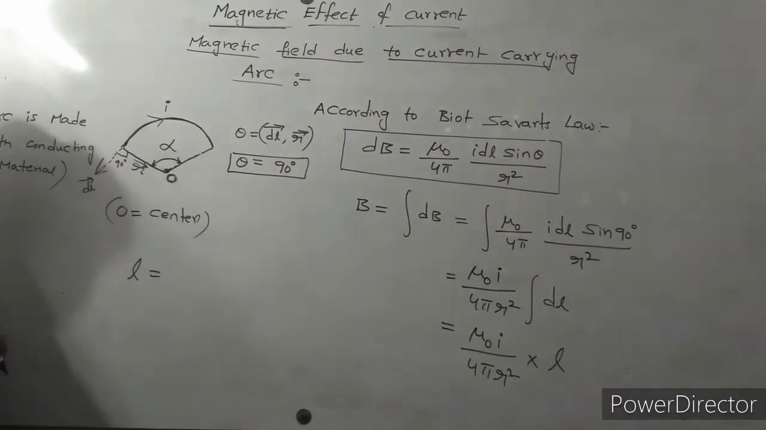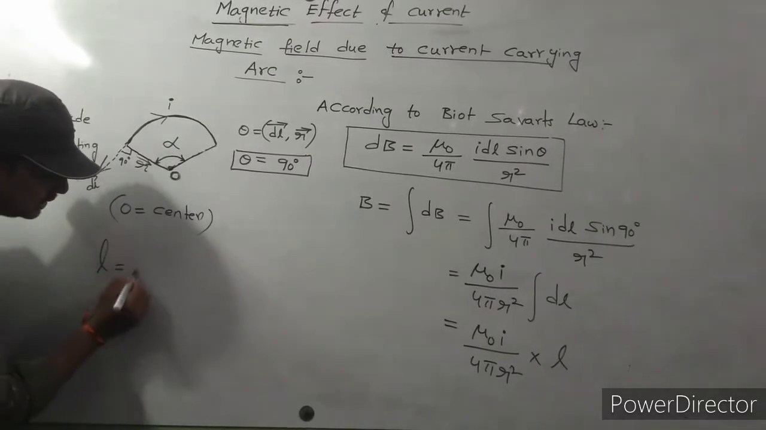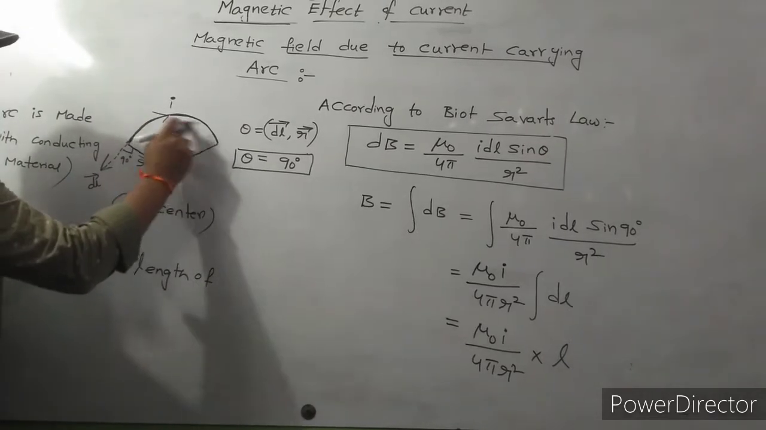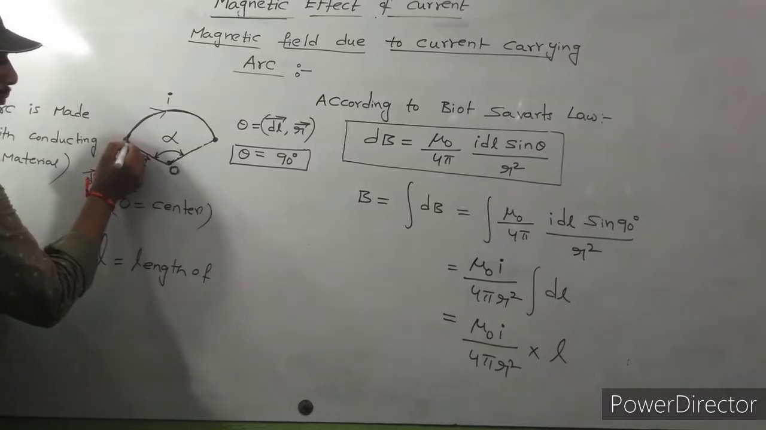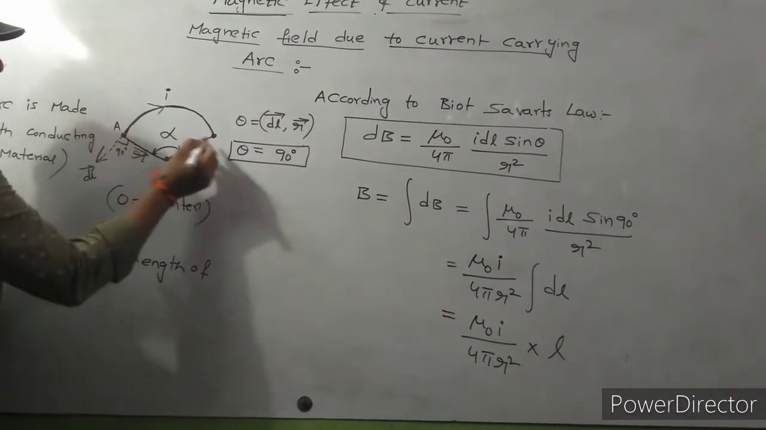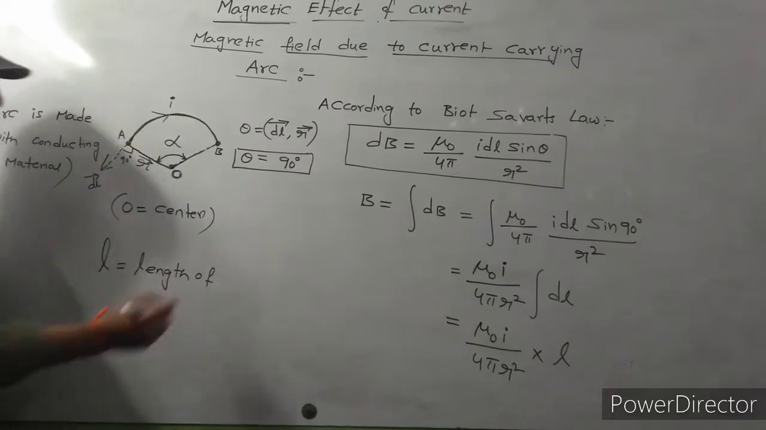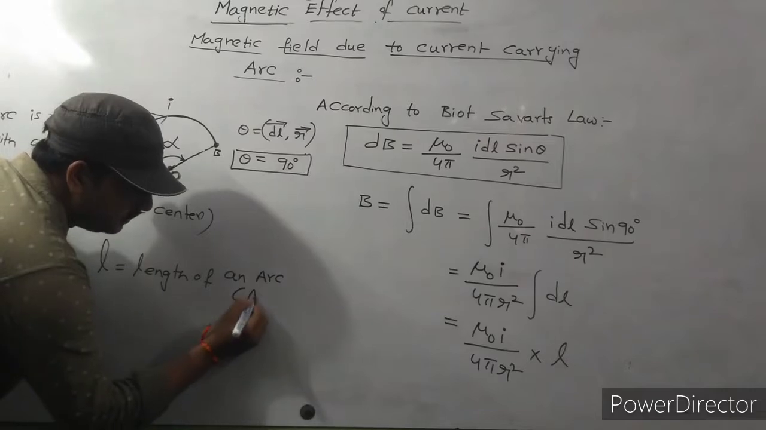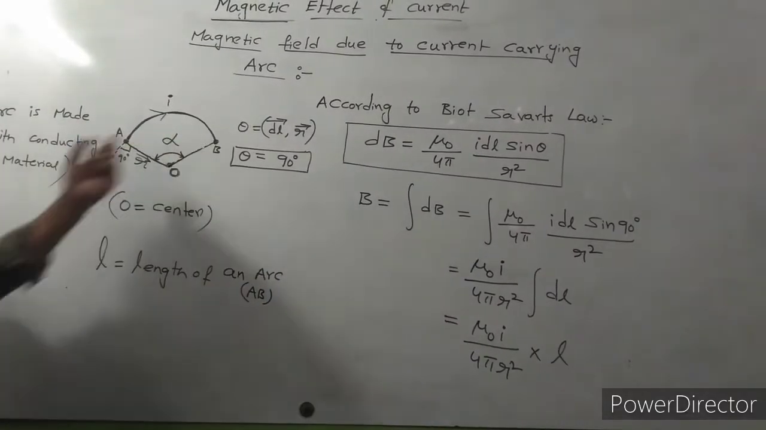What is this length? L is nothing but the length of an arc. Here is some point I consider, this is A, this is B. This AB part is called the length of an arc, the length of arc AB. This AB length is called L.